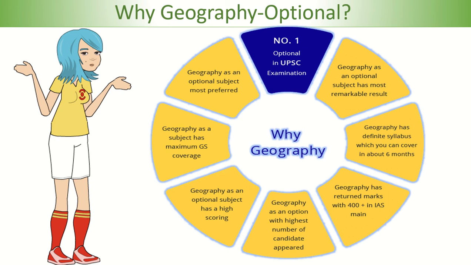Fifth, geography is the optional with the highest number of candidates appearing. Geography has returned marks of 400 plus in IAS mains. Geography has a definite syllabus which you can cover in about 6 months. Geography as an optional subject has most remarkable results. So that is why you must opt for geography optional.